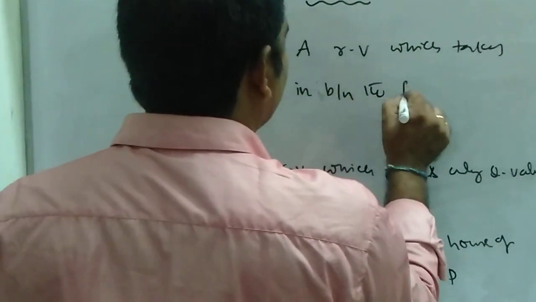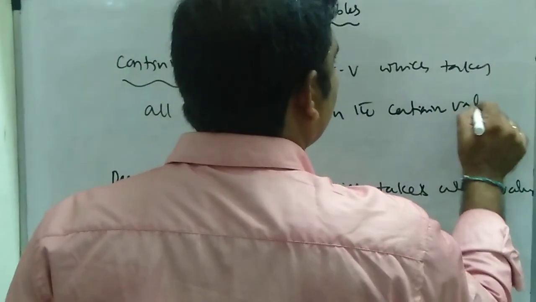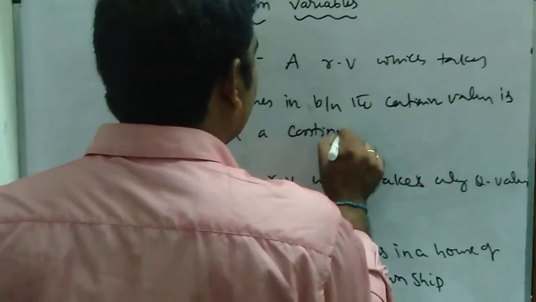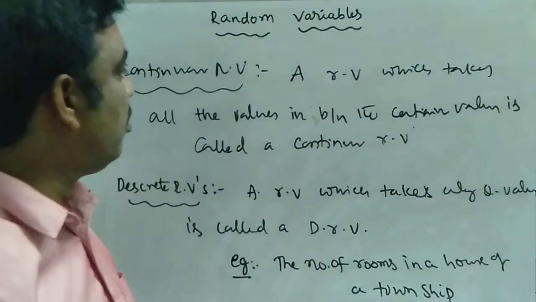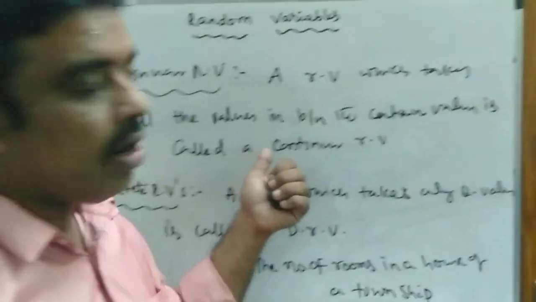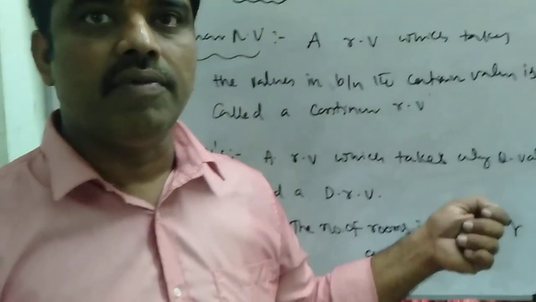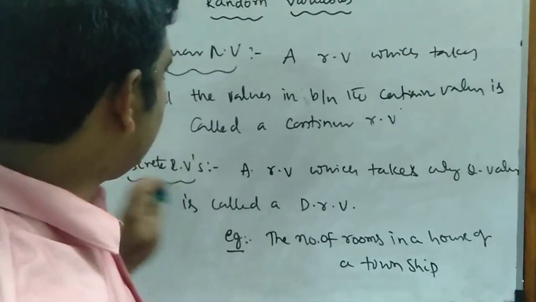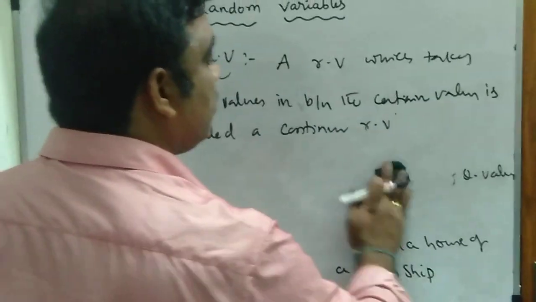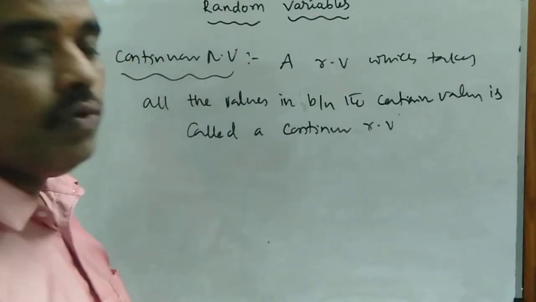A random variable which takes all the values in between certain limits is called a continuous random variable. Discrete means a random variable which takes only integer values 0, 1, 2, 3, like that. If a random variable takes all the possible values in between a certain range, then we say that it is called a continuous random variable.